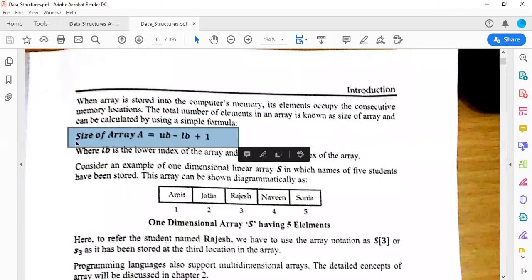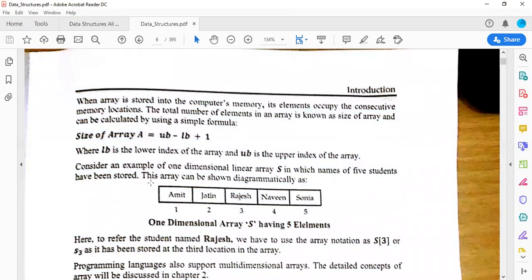How to determine the size of an array A? Remember this formula or note it down. Size of an array A can be given by UB minus LB plus 1. I repeat, UB minus LB plus 1. That will be your upper bound minus lower bound plus 1.